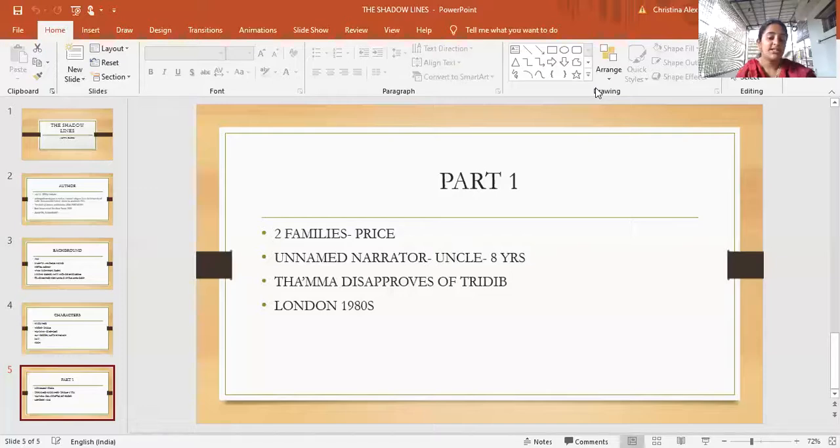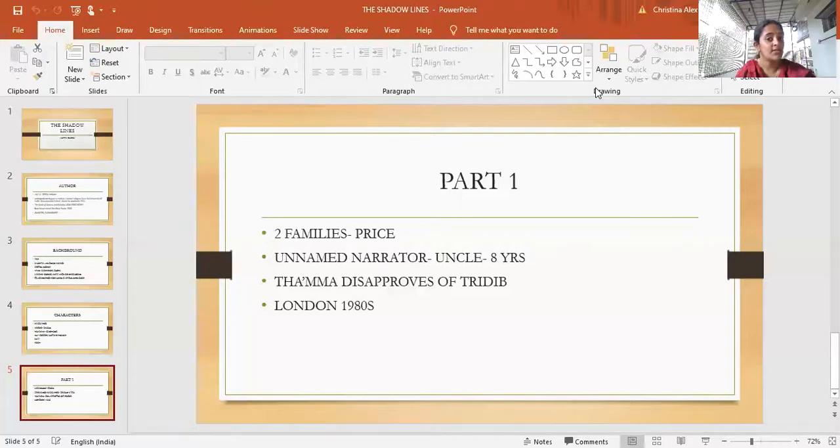When the narrator is young, he keeps running into Trideep. He's always meeting Trideep, and Trideep is the only one in the family who spent most of his life in Calcutta, because the rest of the family is very, very rich and they keep traveling. Thama is offended by this, because she feels like even though he has money, he's not traveling. That means he's very frivolous, and he never got married, he doesn't have a real job. All of those things irk Thama very much. Instead, he lives with his grandmother.